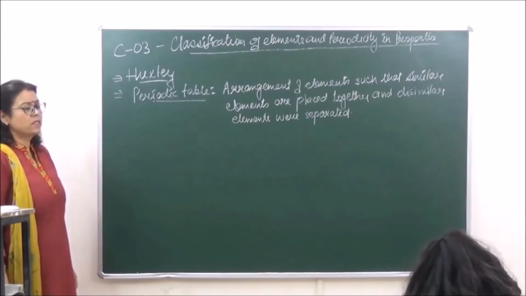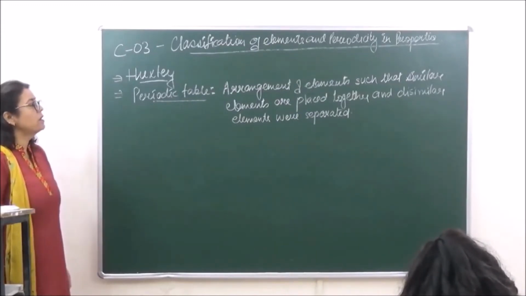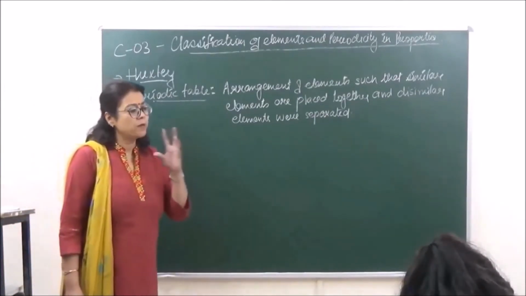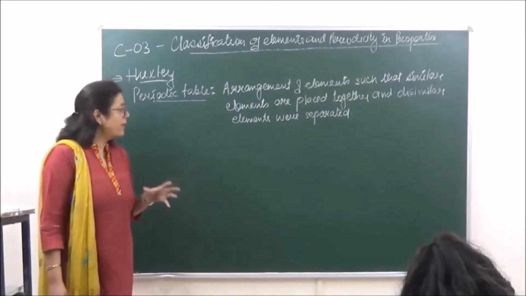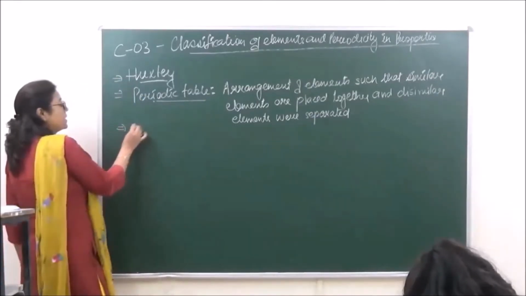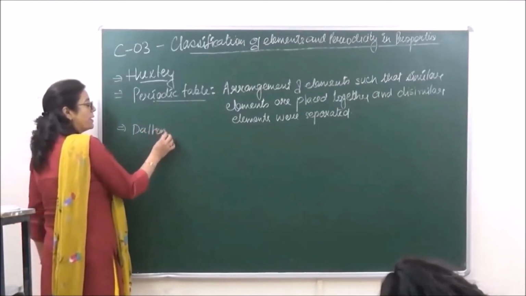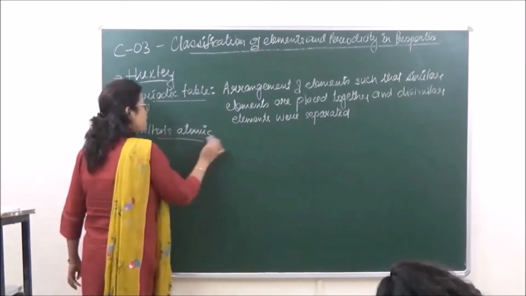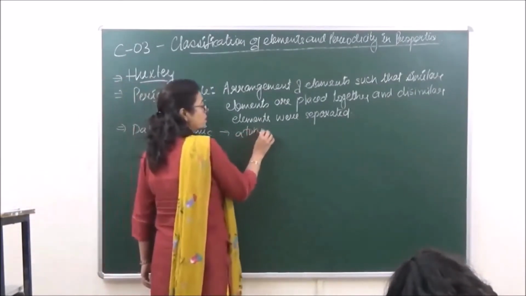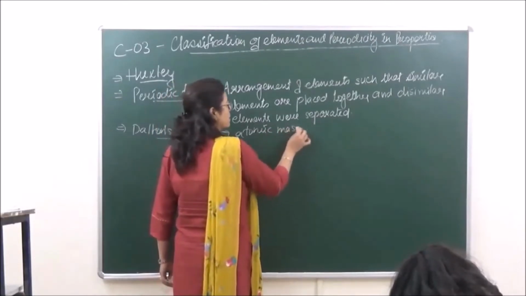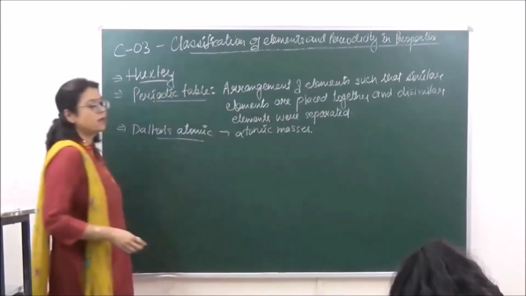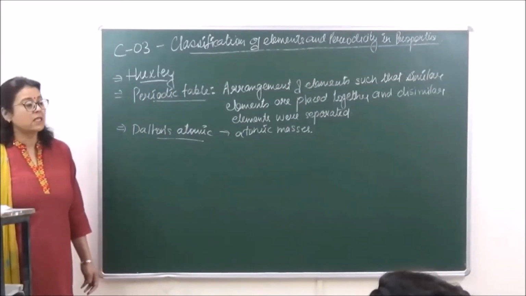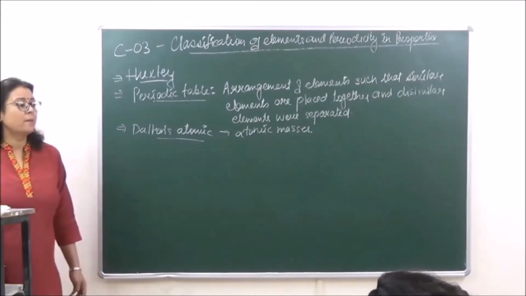Various experimentation was done, or various theories were given with respect to how the elements should be arranged, pertaining to which particular property of the elements. So after Dalton gave his atomic theory, atomic masses were considered to arrange the elements in one fixed, or you can say one disciplinary, manner.